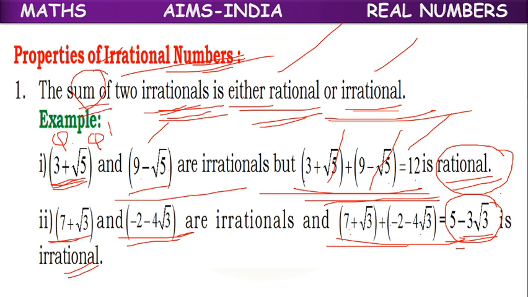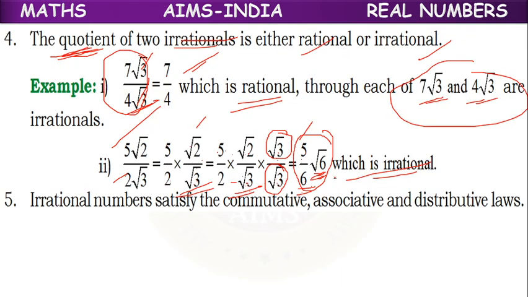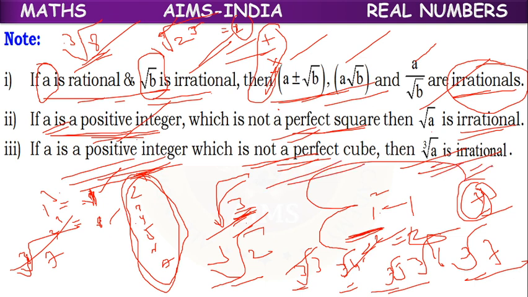The sum of two irrationals may be rational or irrational. Difference also the same, product also the same, quotient also the same. The combination of rational and irrational always leads to irrational. If a is a positive integer and not a perfect square, root a is irrational. If a is a positive integer and not a perfect cube, cube root of a is irrational.